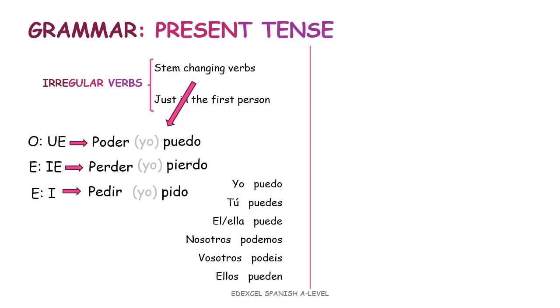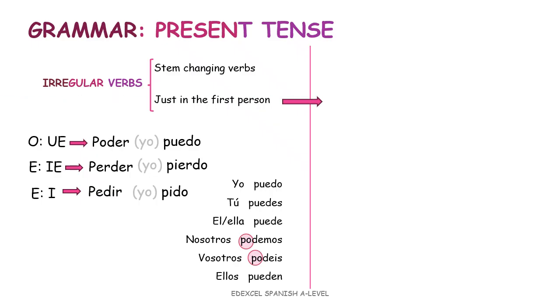When conjugating, you need to change all the stems except for nosotros and vosotros. It would be like yo puedo, tú puedes, él puede, and then nosotros podemos. Notice that I haven't changed the stem. Vosotros podéis, no change, and we need to change for they can, ellos pueden.